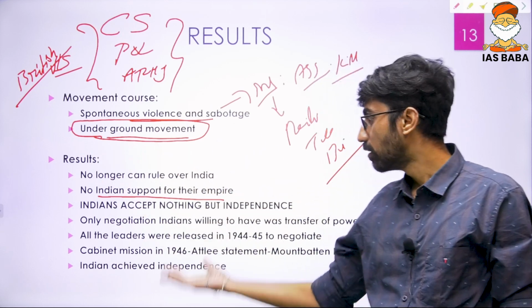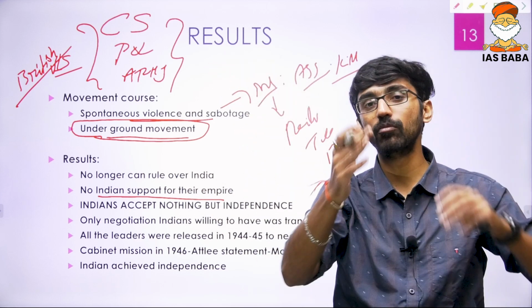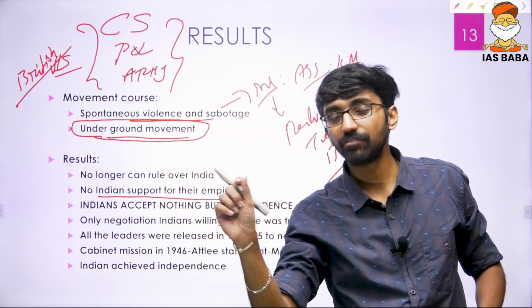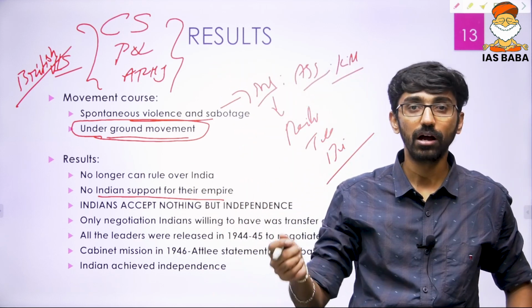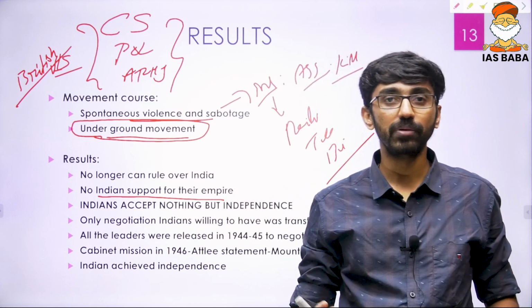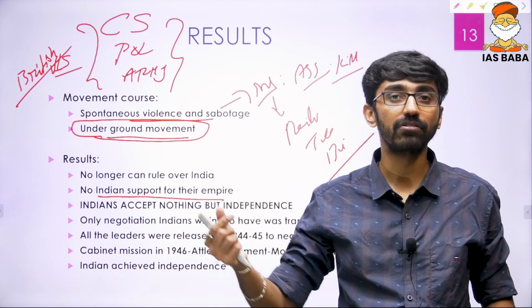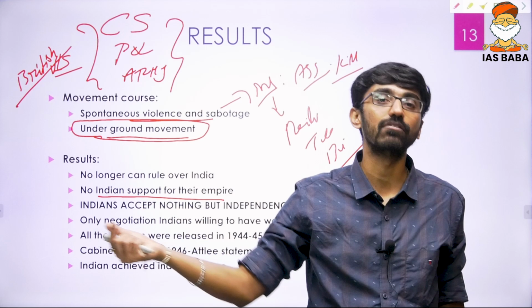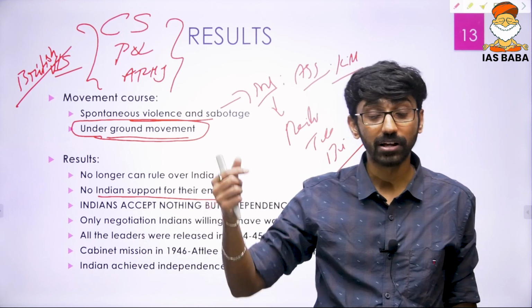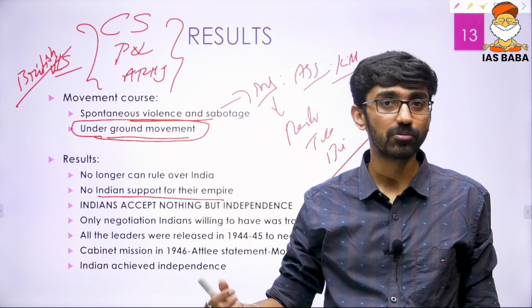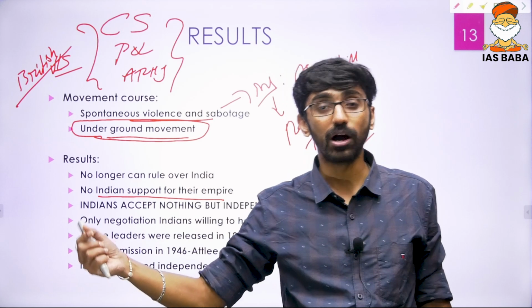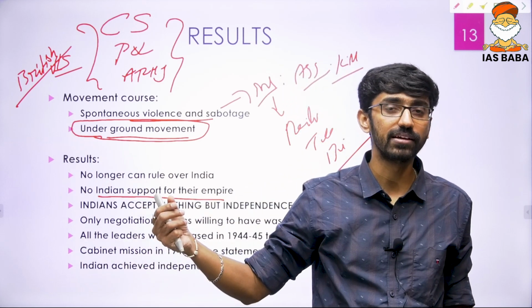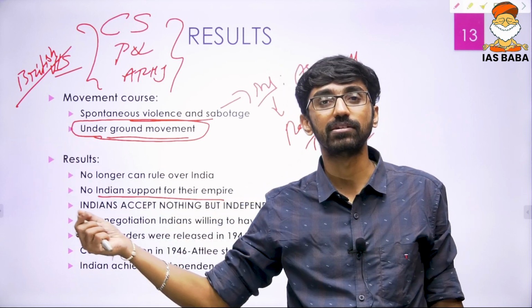Okay, and now what could Indians accept? After every movement got over, certain concessions kept being given. After the Swadesh movement, the 1909 Act was passed. After the Home Rule League movement, the 1919 Act was passed. After the non-cooperation movement, the Simon Commission was sent. After the civil disobedience movement, the 1935 Act was passed.